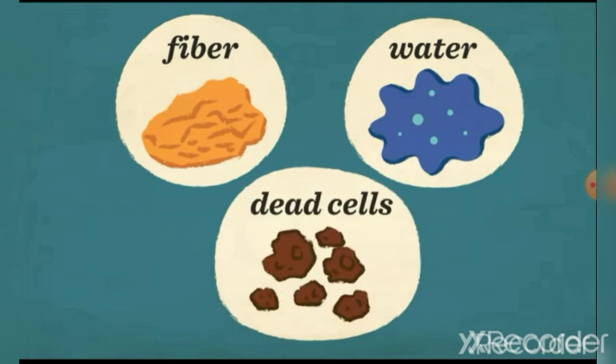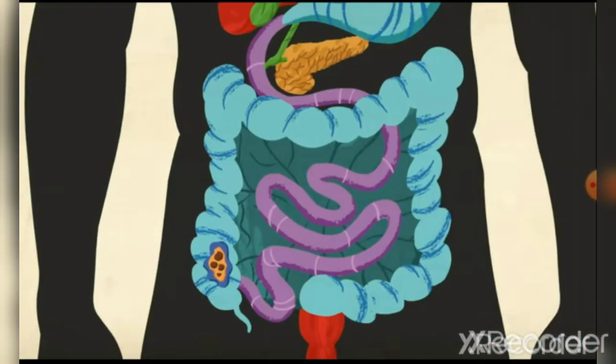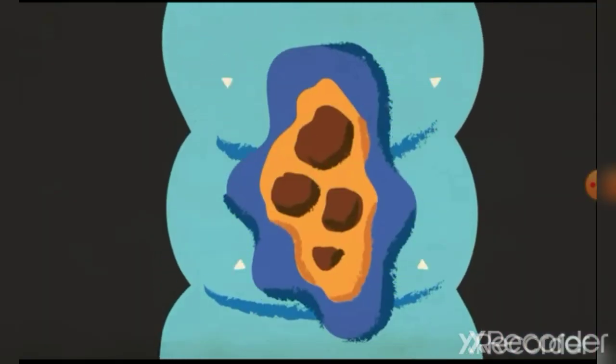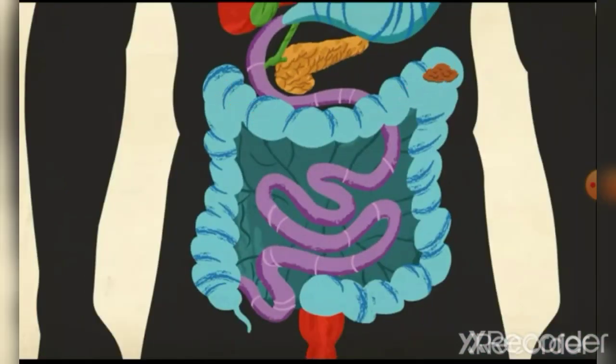The leftover fiber, water, and dead cells are passed on to the large intestine, which is also known as the colon. In the colon, the water is absorbed from the undigested food, which is now called stool. This stool squeezes into the rectum and generates a sensation that tells the body when it is time to expel the waste. The waste is then removed through the anus.